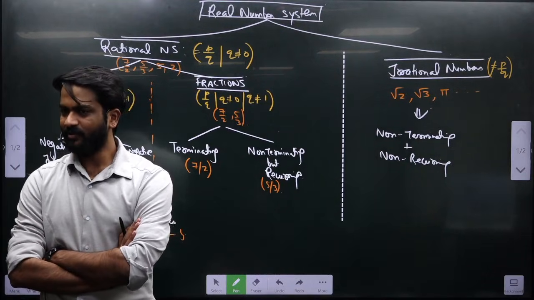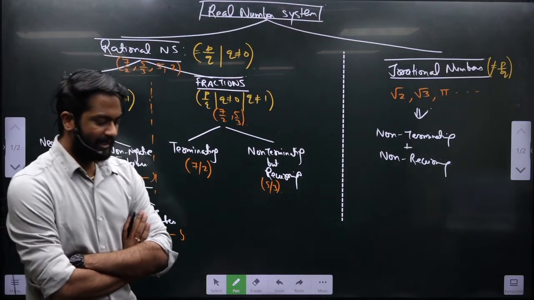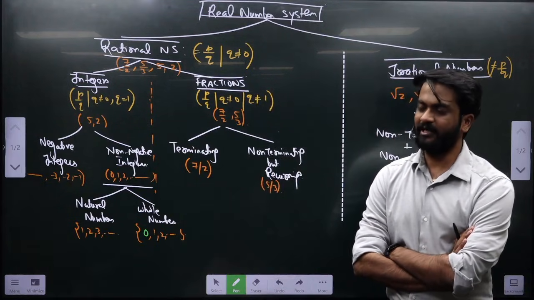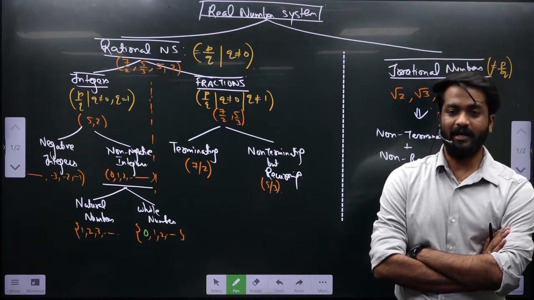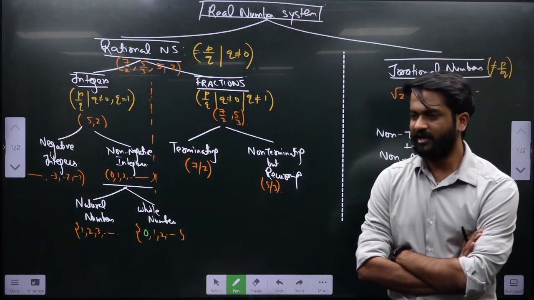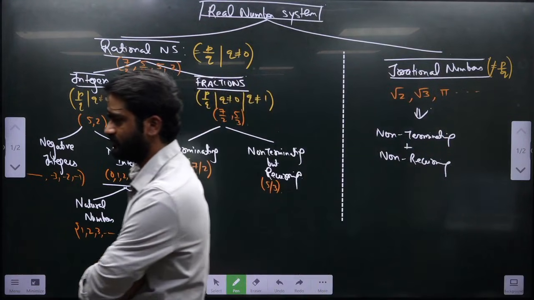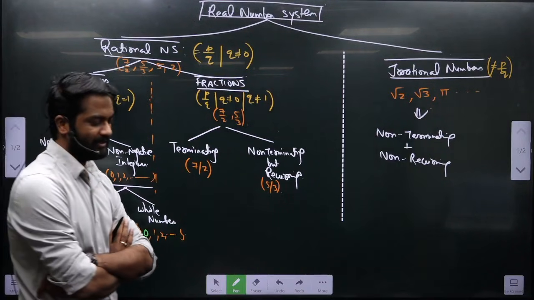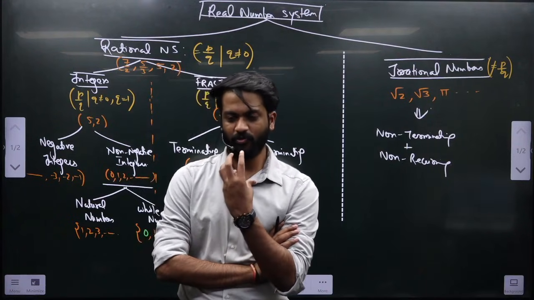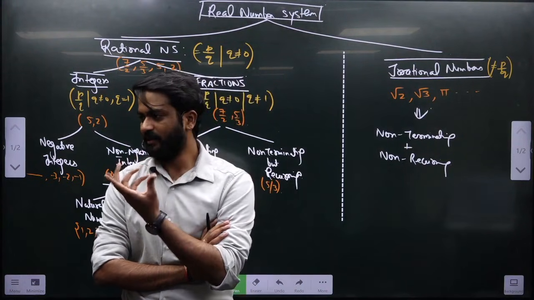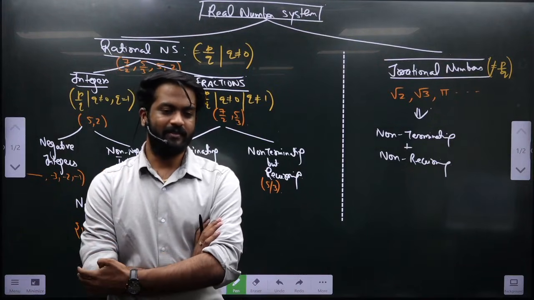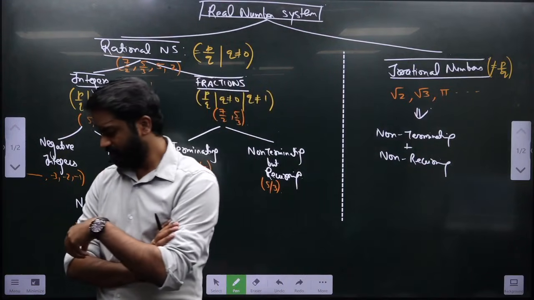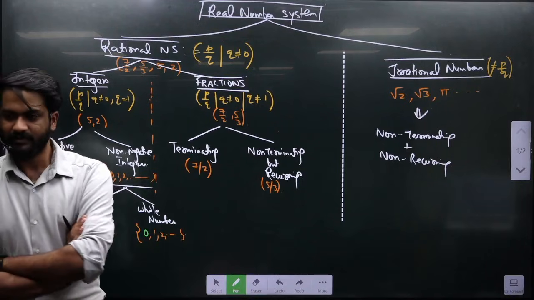Now let me make a statement. Did you understand what I said first? If I say all non-terminating and non-reoccurring numbers are always irrational. Process it. With me, the only thing is you will be forced to think. This is my pattern. You will be forced to think in the class. So what I am saying, all non-terminating and non-reoccurring numbers are irrational numbers.